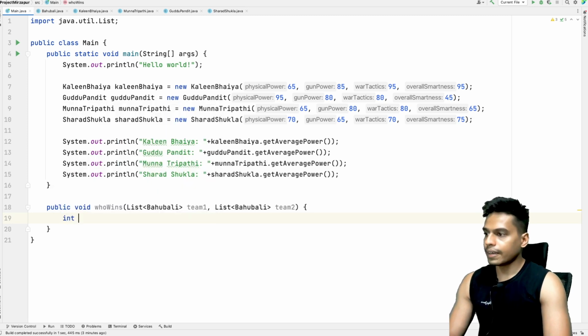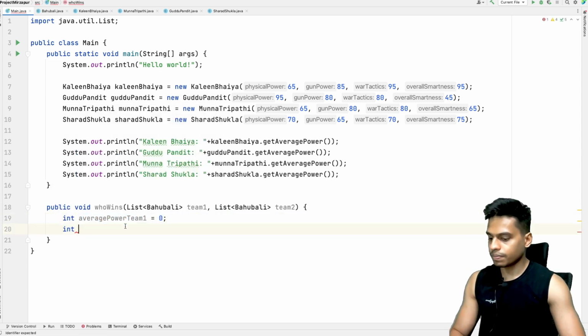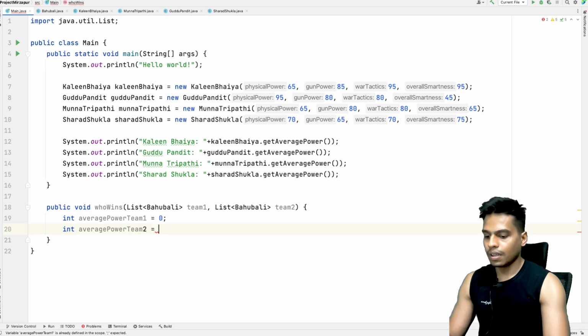So int averagePowerTeam1, initially this value is 0. Int averagePowerTeam2, this value is 0 as well.